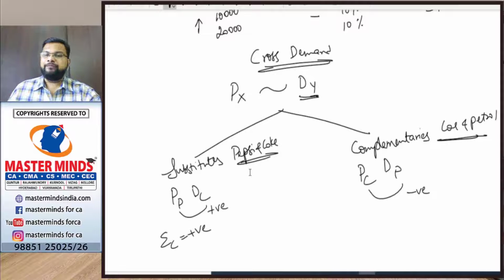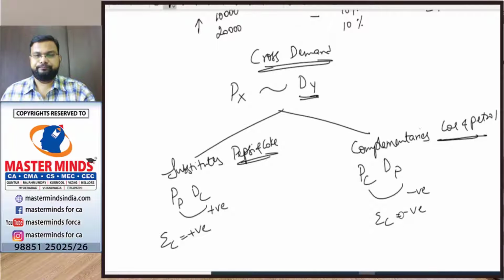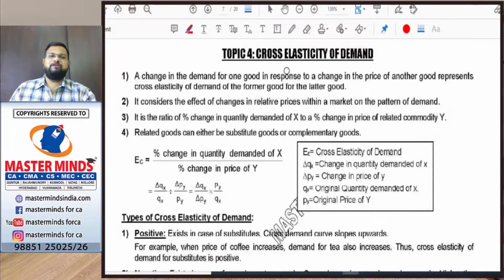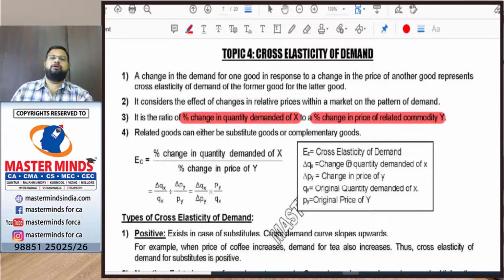And in case the relationship between two commodities is negative, the cross elasticity value will also be negative. So in cross elasticity of demand, we study the percentage change in quantity demanded of X due to a percentage change in the price of a related commodity Y. We try to measure the change in quantity demanded of one commodity due to a change in the price of another commodity.